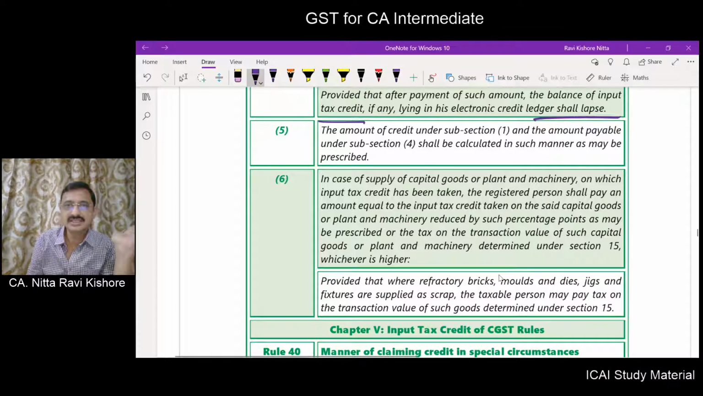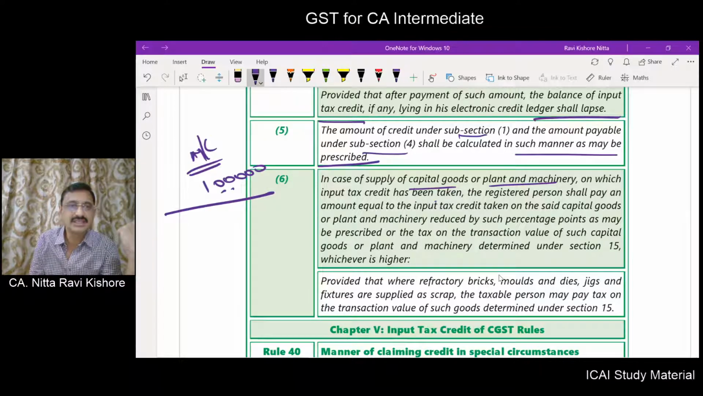The amount of credit under subsection 1 and the amount of credit under subsection 4 shall be calculated in such manner as may be prescribed. Means the prescribed procedure will be given in the rules. In case of supply of capital goods or plant and machinery on which ITC has been availed and this is being sold. Suppose there is a machinery. At the time of purchase, some 1 lakh has been taken as input tax credit. Now what is happening is this machinery is being sold.